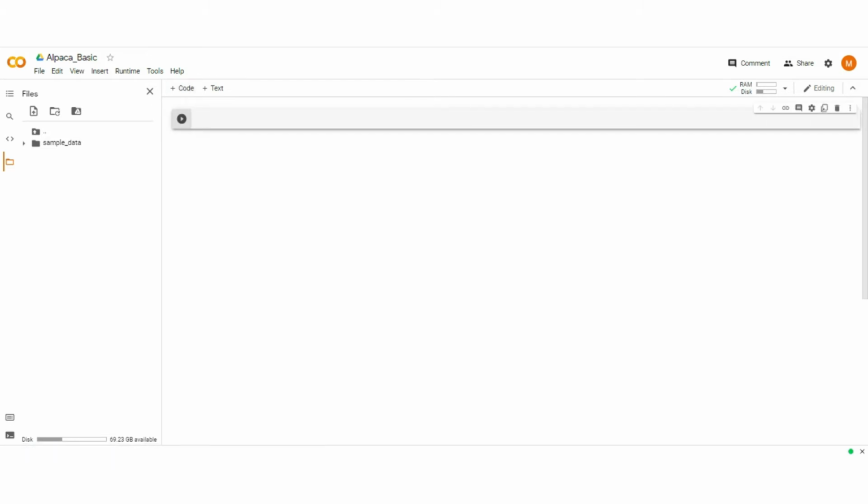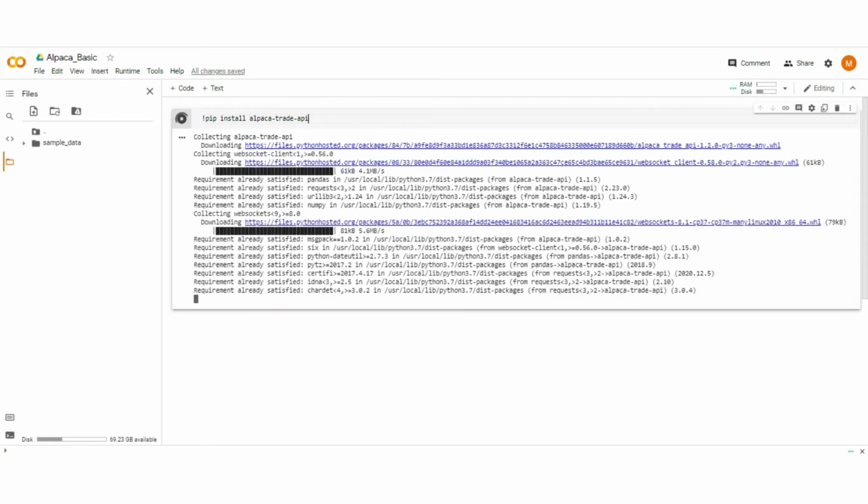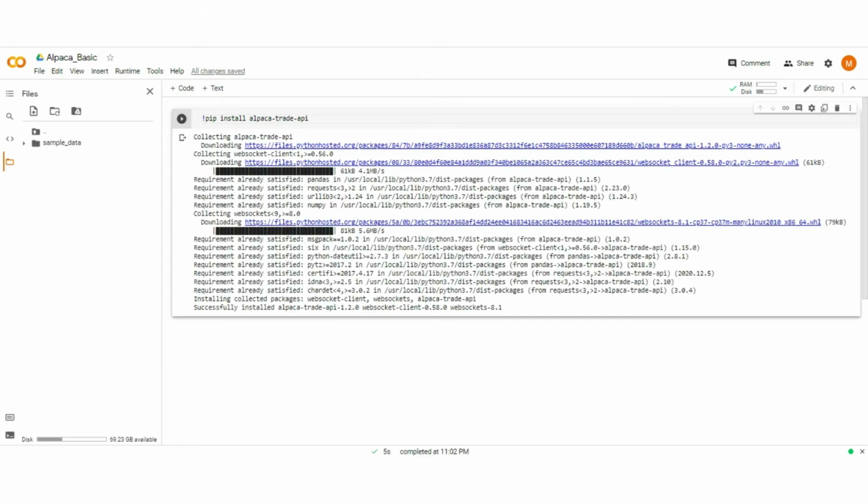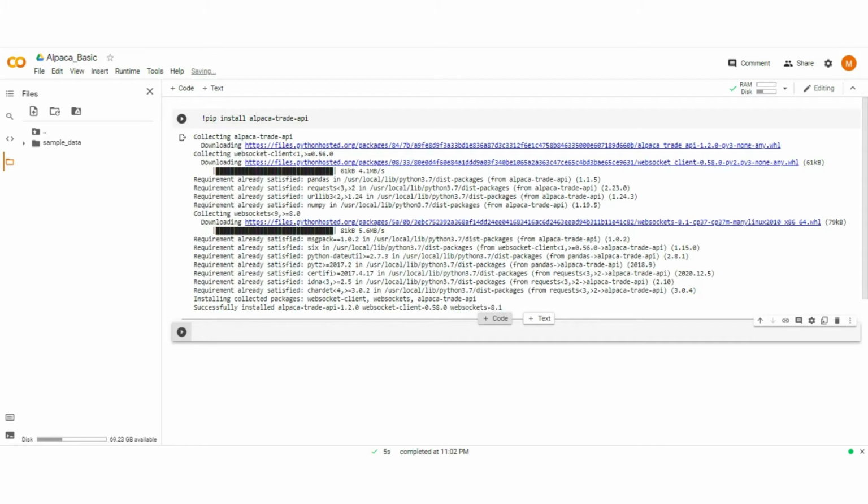Install the Alpaca library. For that, type. To call the Alpaca API, we have to create an API key and secret token.